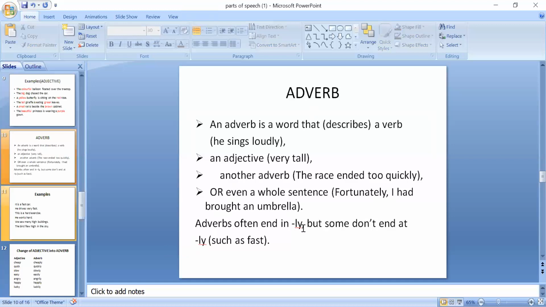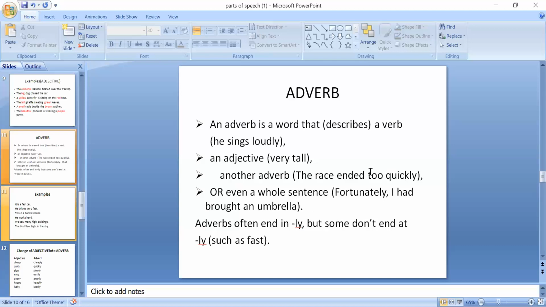Adverbs often end in ly. ठीक है? Usually adverbs end at ly, as you can see in quickly and loudly. But there are some adverbs which do not end at ly, such as fast. Okay? जैसे fast है, adverb है, but there is no ly at the end of it. Clear? So it is not necessary that adverb only ends at ly. Have you got?